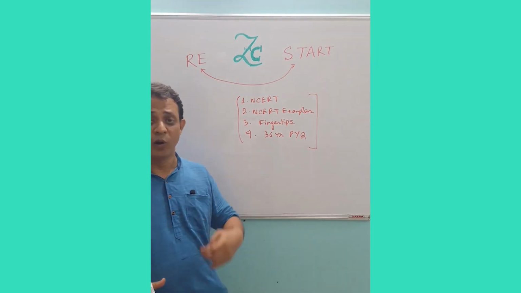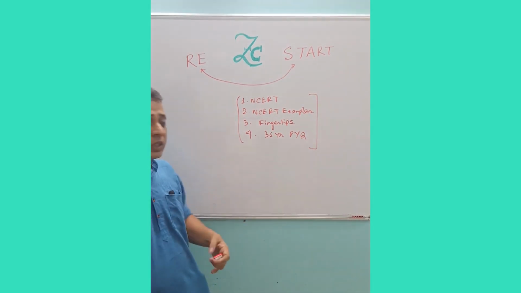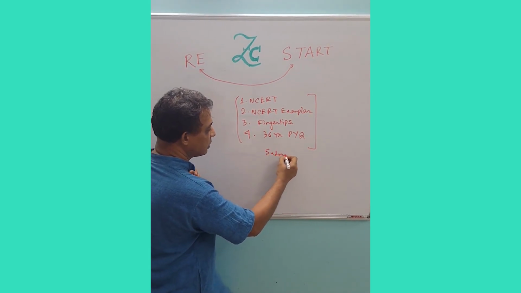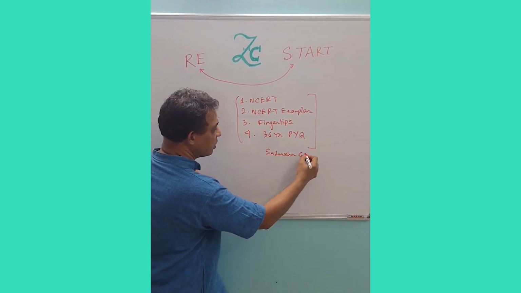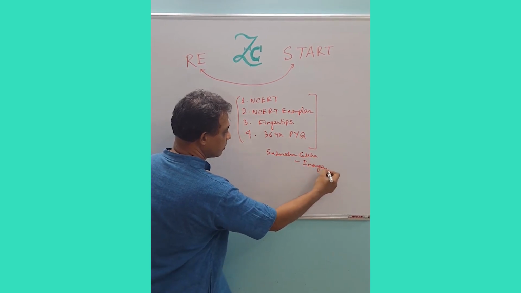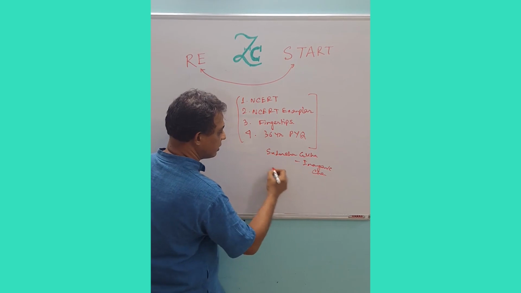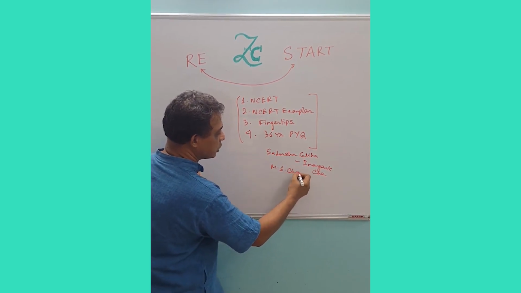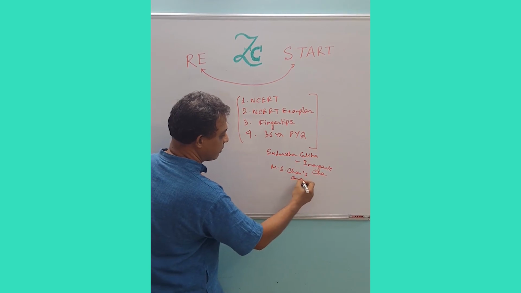Apart from this, for basic class there are 2 books I can suggest. Number 1, Sudarshan Guha in organic chemistry, and MS Chauhan sir's Balaji publication, MS Chauhan's organic chemistry.